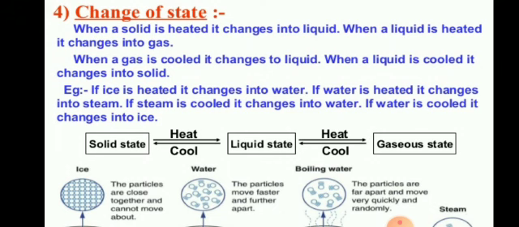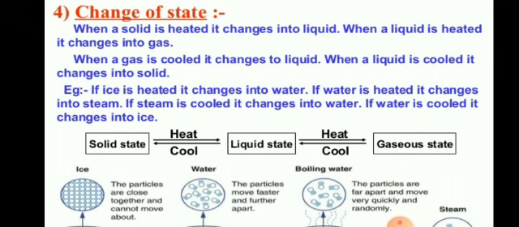Or we can say that one state of a substance can be converted into the other by changing interparticle spaces. They actually change interparticle forces of attraction also. So the point to be noticed here is that the process can be reversed also under suitable conditions. This is known as interconversion of states of matter.